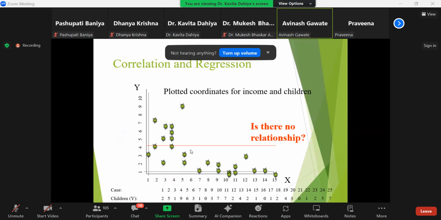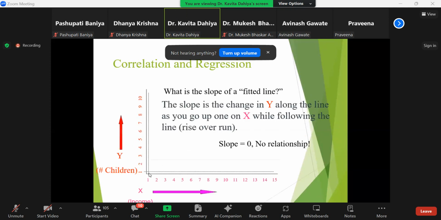If we are increasing this, then how is it influencing the increase or decrease in this? Slope 0 represents that there is no relationship. If one is increasing, another is increasing, positive. If one is increasing, the other is decreasing, negative.